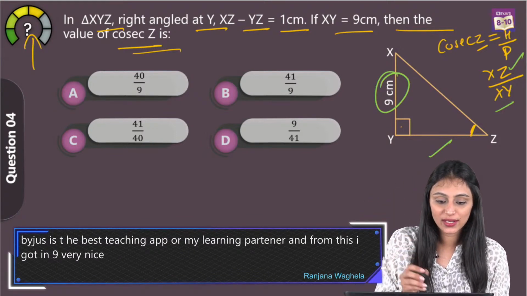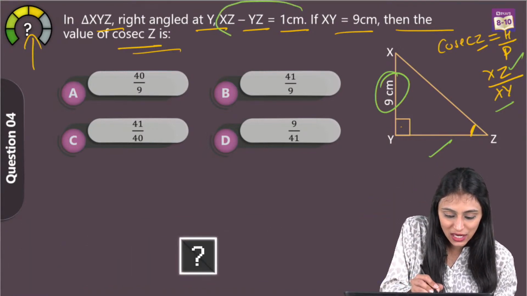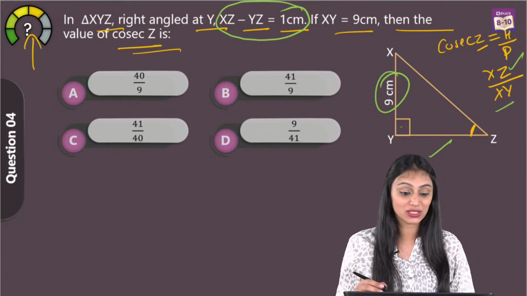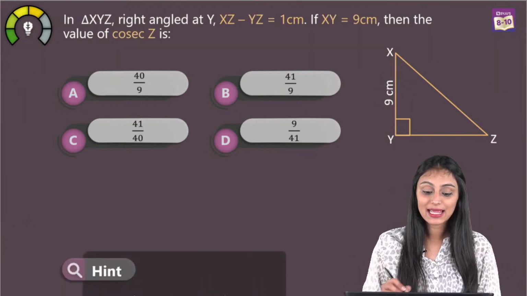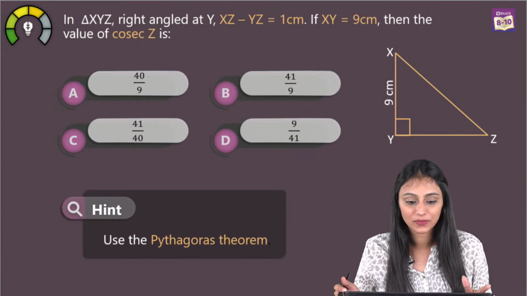So what we will do here is, we will use this equation. This given equation will be used. That's xz minus yz equals to 1 centimeter.